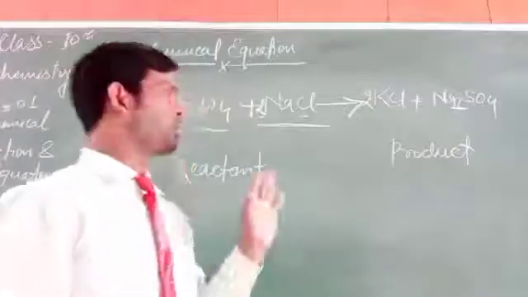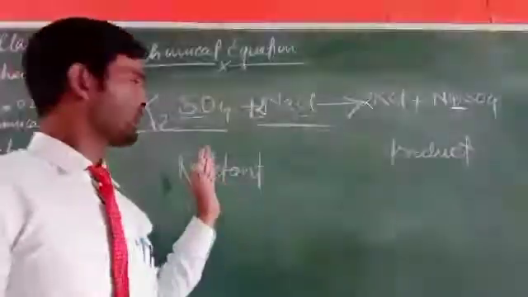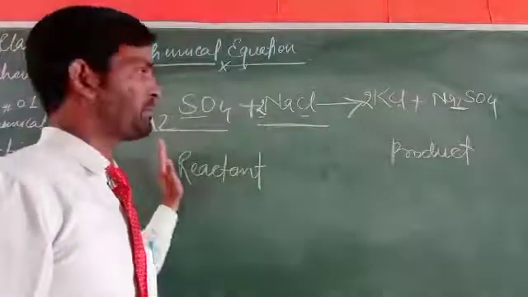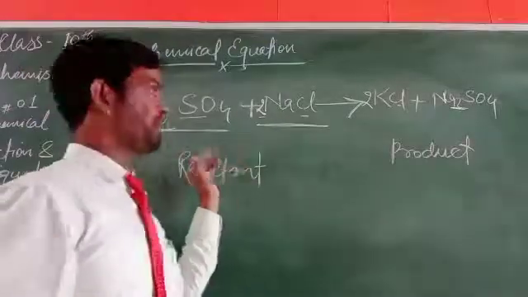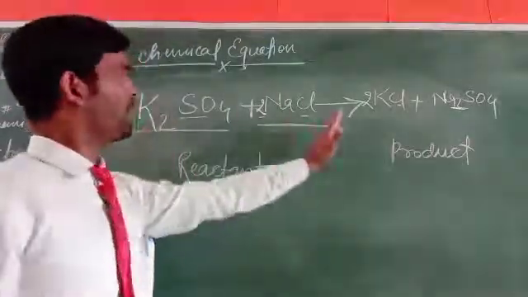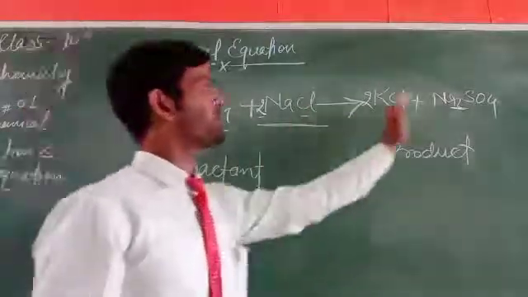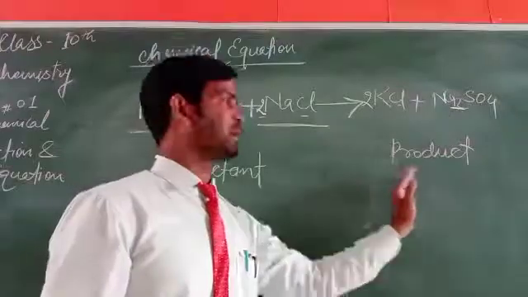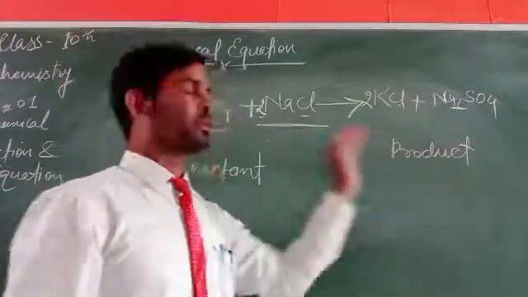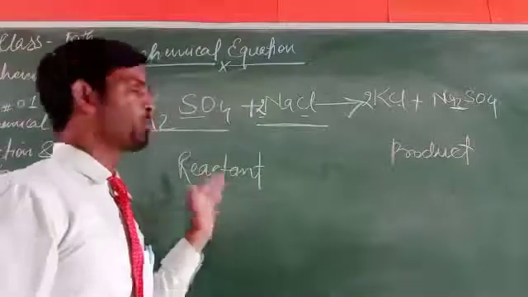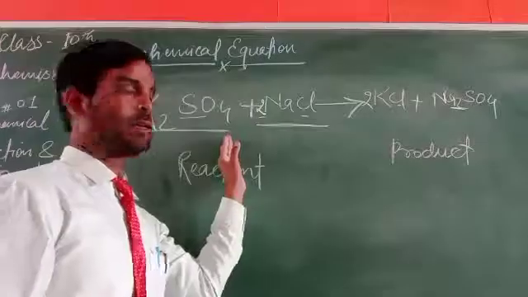So you have to know that before the arrow, on the left side, there is a reactant, and after the arrow there is a product. So to write any chemical equation, we have to know what the actual reactants are and what the product will be.